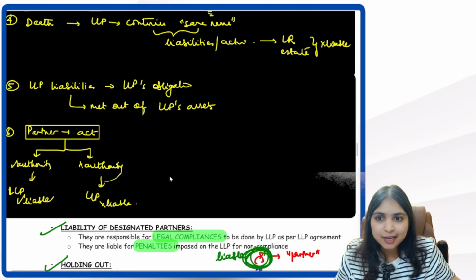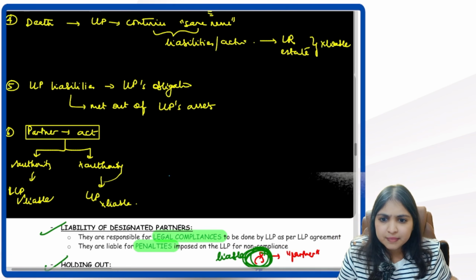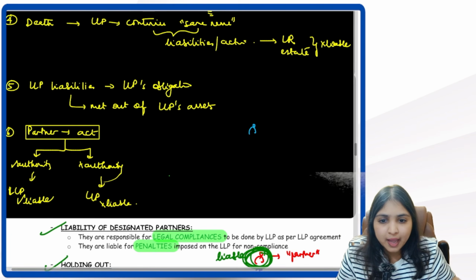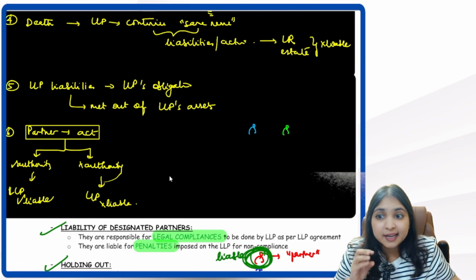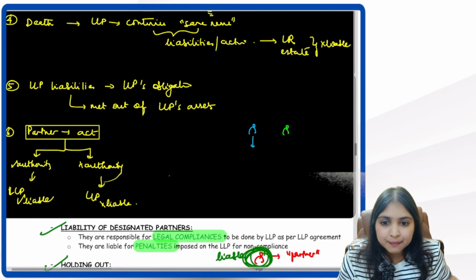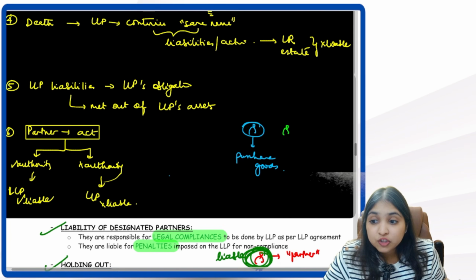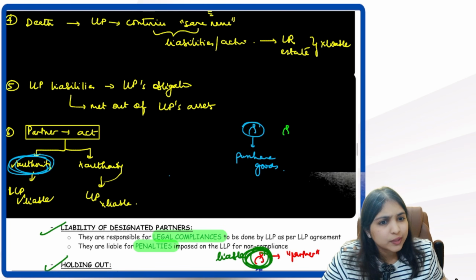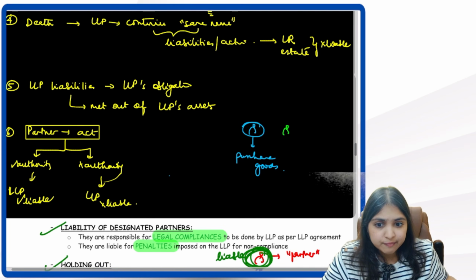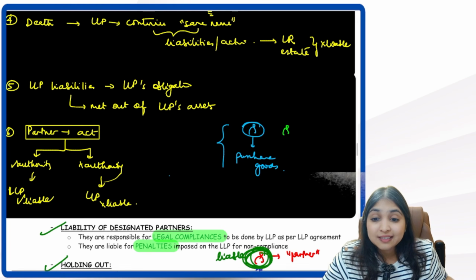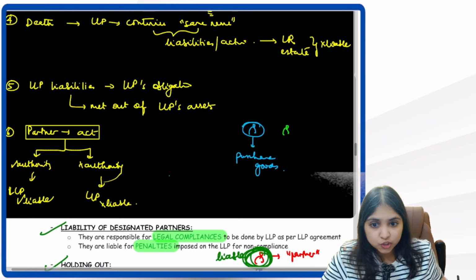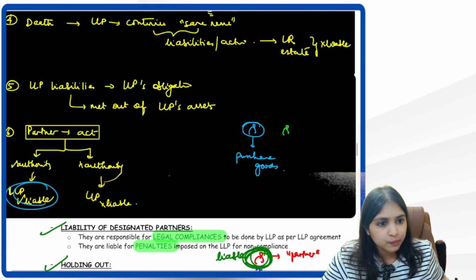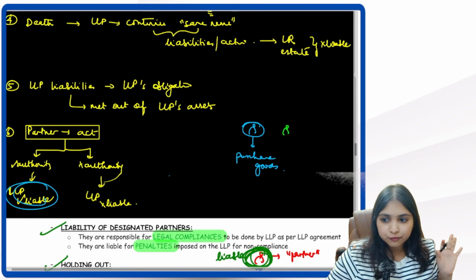Listen to me. Imagine in the LLP agreement, it is written that there are two partners, Blue and Green. It is written in the LLP agreement that Mr. Blue only can purchase goods on behalf of the LLP. So Blue went and purchased goods. Can I say the partner Mr. Blue has done an act with authority, because the LLP agreement itself mentions that he can purchase goods? So for these goods, the LLP will be liable. LLP has to make payment for these goods, guys.